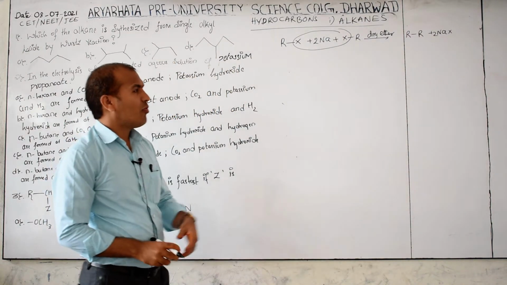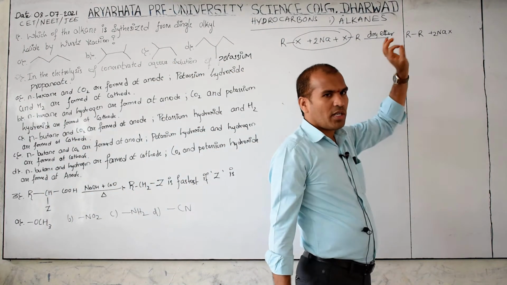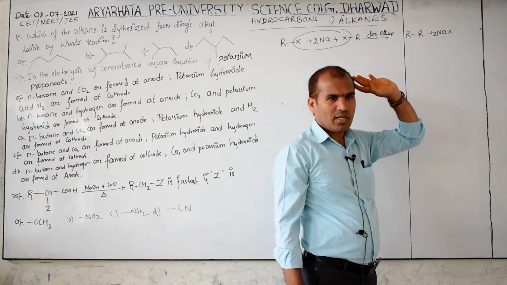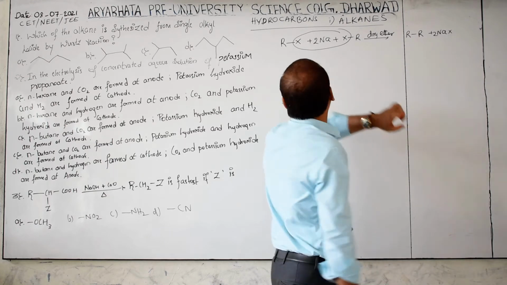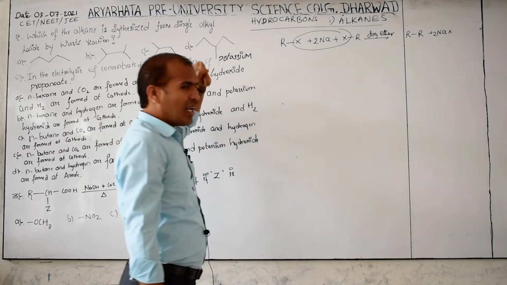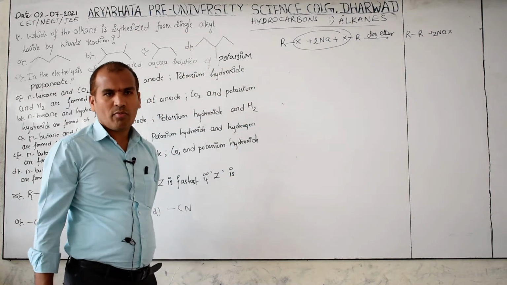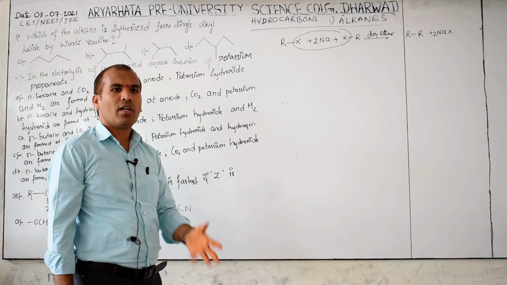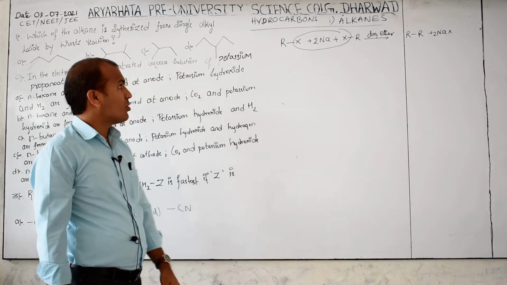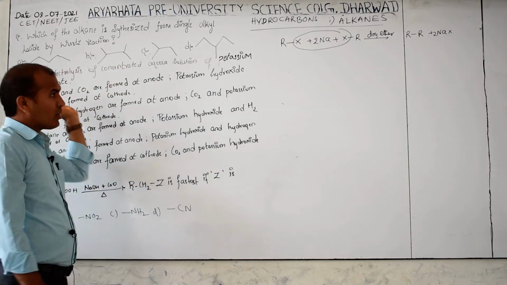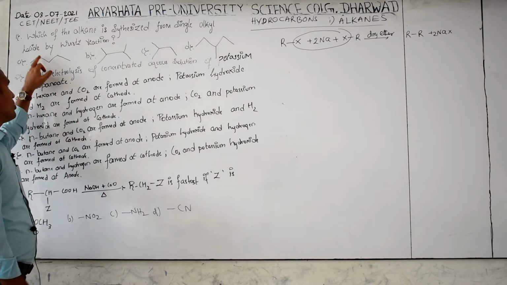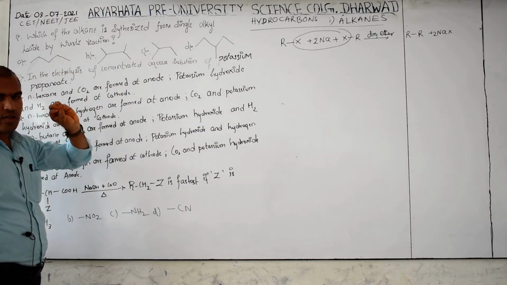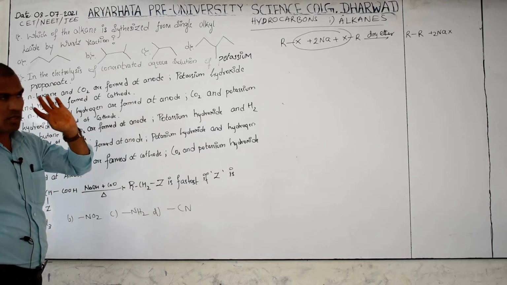Now the formed alkane is which one? An even number carbon alkane. Only if it is an even number carbon alkane can we take the single alkyl halide. If it is odd, a different alkyl halide is compulsorily required. So first you have to count the number of carbons in the given options. 1, 2, 3, 4, 5: 5 carbons, meaning this is odd.